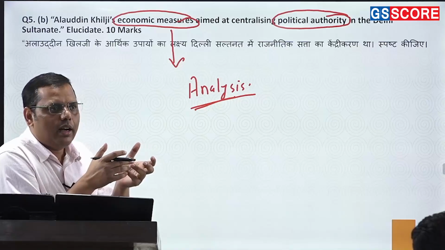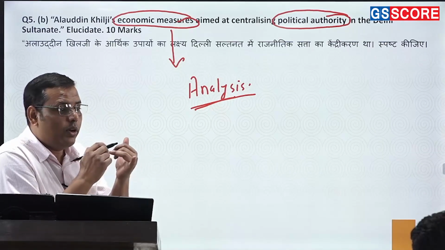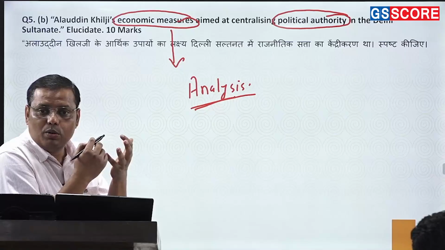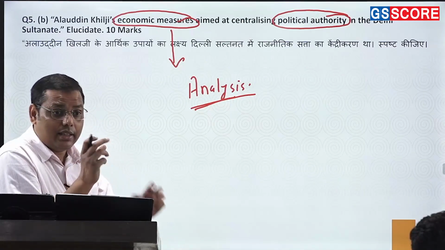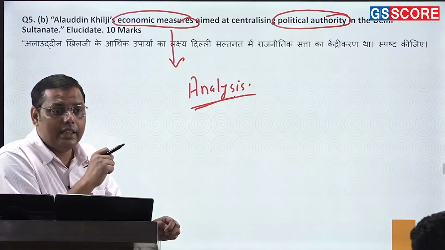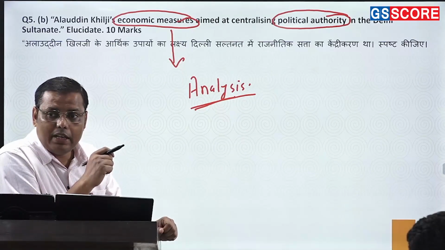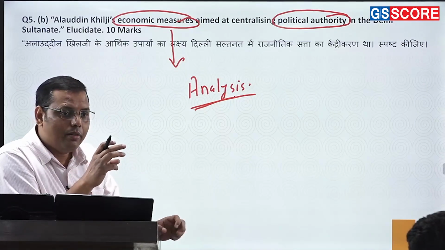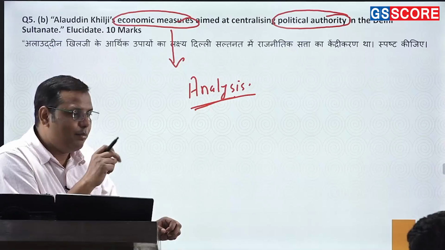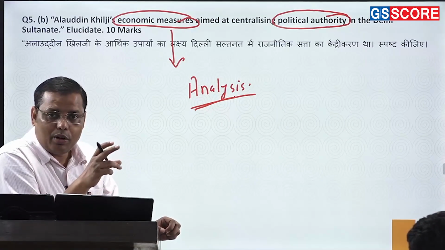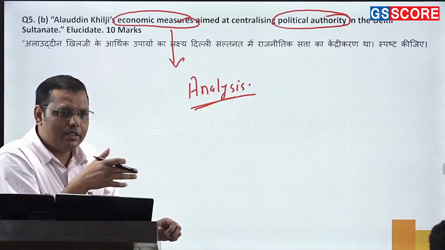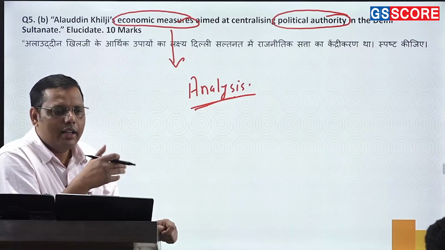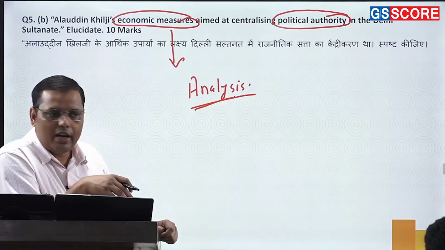But then you know about some other threats, such as the way he wanted to conquer Deccan. The Mongol threat is also there, right? Apart from that, when it comes to centralization, there you need to write about the Iqtidas, the way the Muktis and Walis had been perpetually challenging the central Sultanate authority, because they had been normally revolting. There was no connection between the Sultan and these people. They were not passing any revenue to them, right? So that's how it was creating a problem. So Iltutmish established this system, but somehow it could not be consolidated. Balban tried for it, but he also failed in doing so.